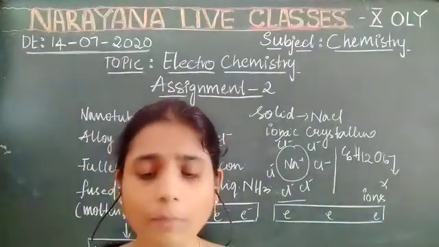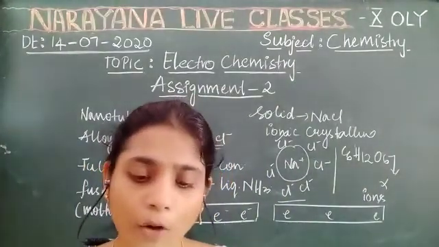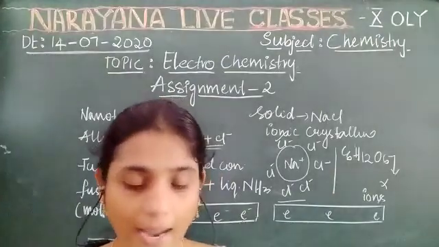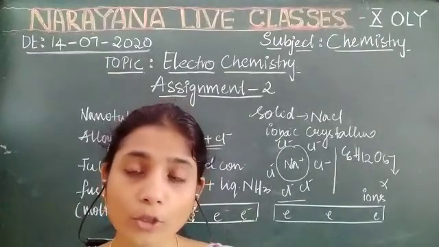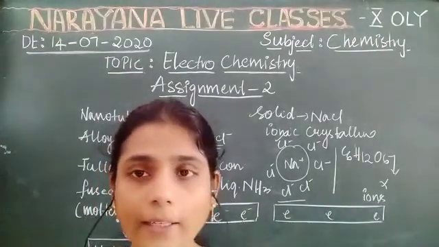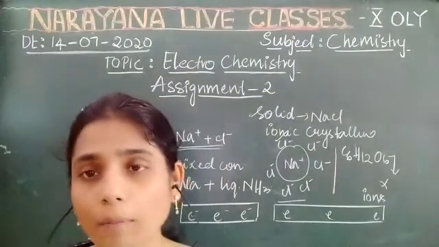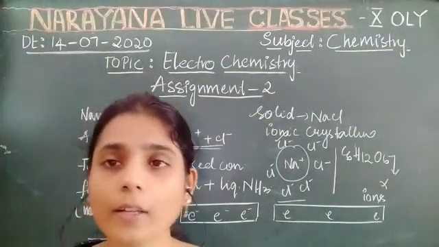Now let's read the statements. The covalent compounds do not conduct electricity. Yes, the covalent compounds do not produce free ions, positive and negative ions. So this is the reason: because of no ions they cannot conduct electricity.